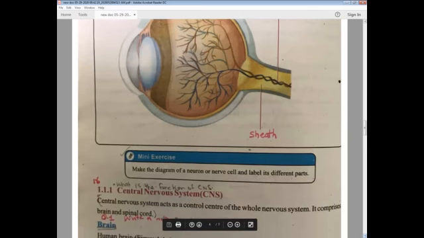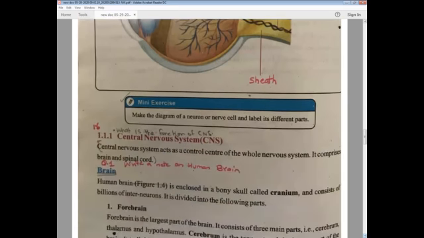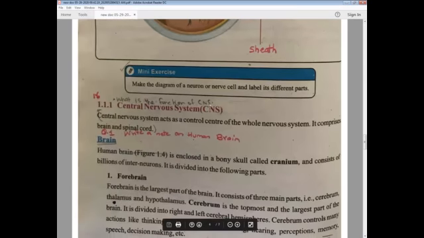Now, central nervous system. I told you previously that you can also write it down as CNS. The central nervous system acts as a control center. It is the most important, just the remote control of your body, the control center of the whole nervous system. It comprises brain and spinal cord. You have already studied that the central nervous system contains brain and spinal cord. So number one is the brain.